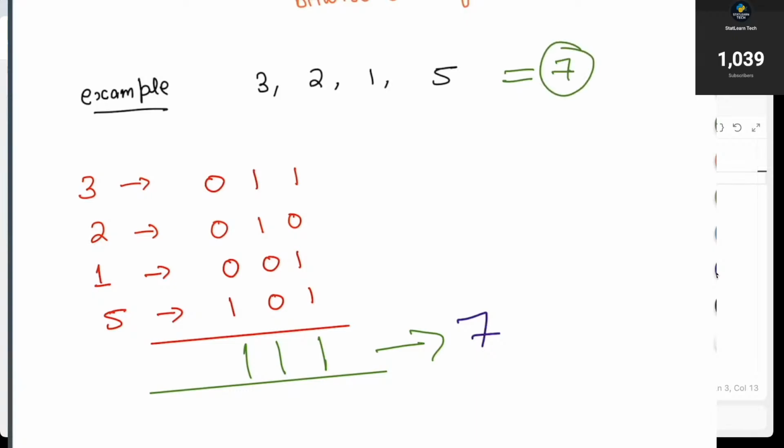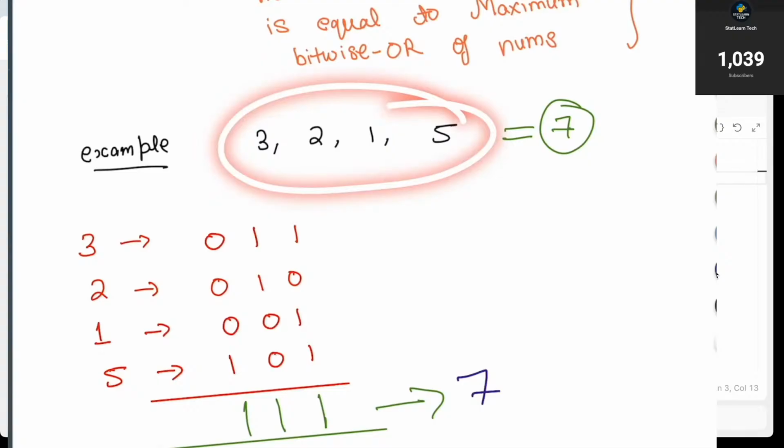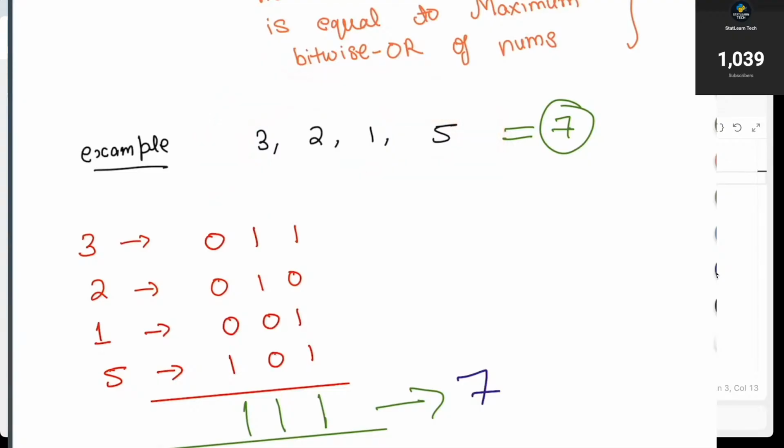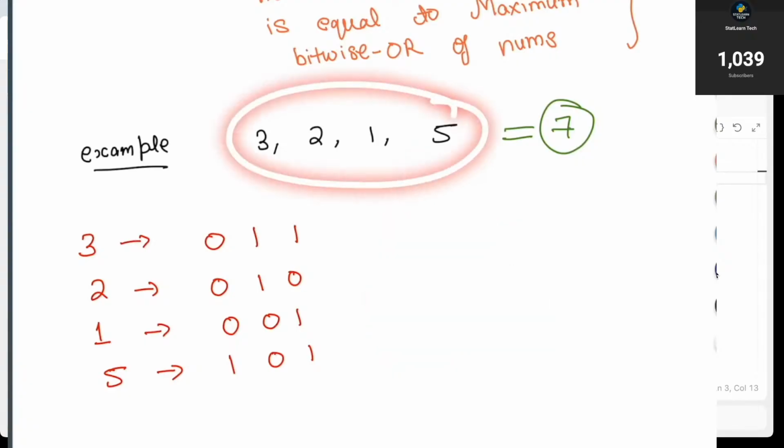Now what we need to achieve is to find all those subsets from this given array whose bitwise OR can produce the value 7. Now let's focus on finding the number of those subsets. Here are two things. First is, how can you find all the subsets for your given array?